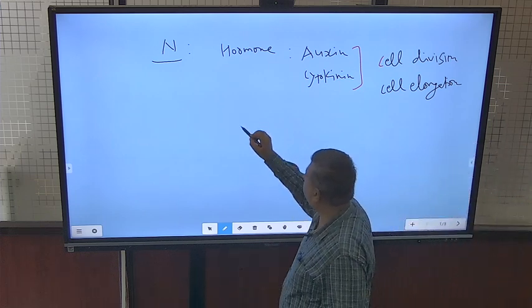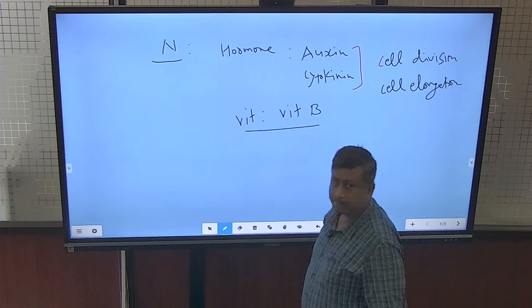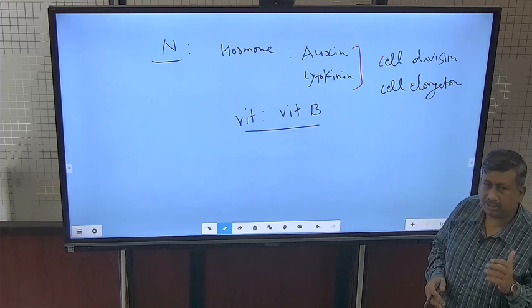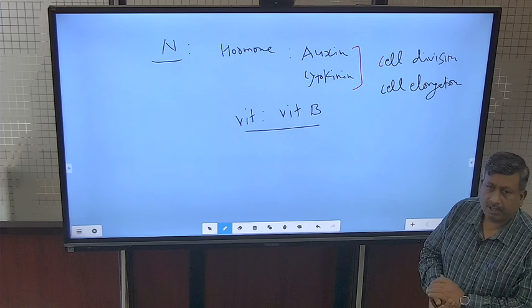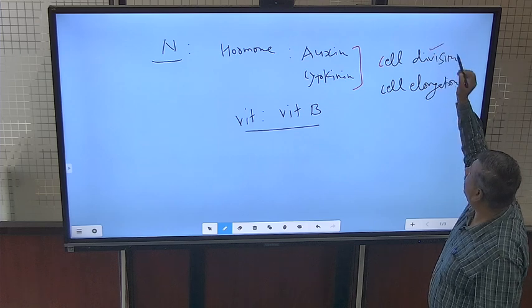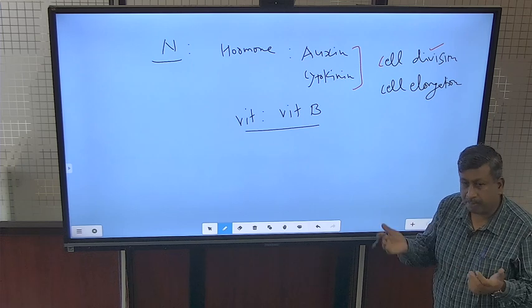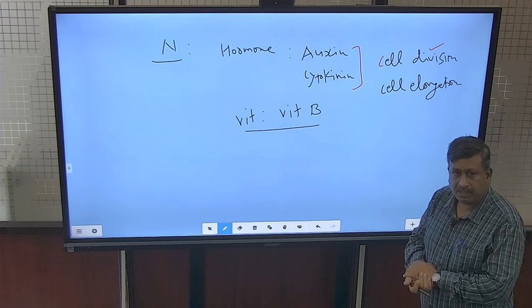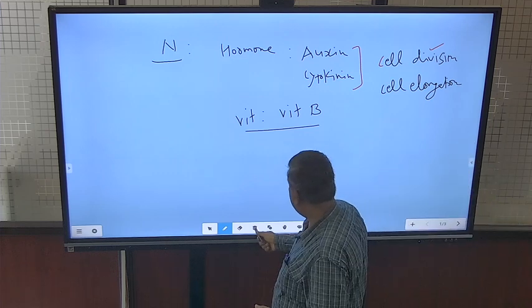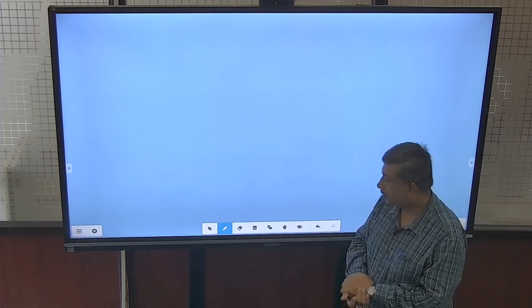Vitamin B is also synthesized under proper supply of nitrogen. So, nitrogen is important for the formation of hormones as well as vitamin B. Whenever there is nitrogen deficiency, plants remain short, so proper plant height can be achieved by the application of nitrogen. So, this was the role of nitrogen in chlorophyll formation, in nucleotides, protein, hormones and vitamins, as well as in cell division.